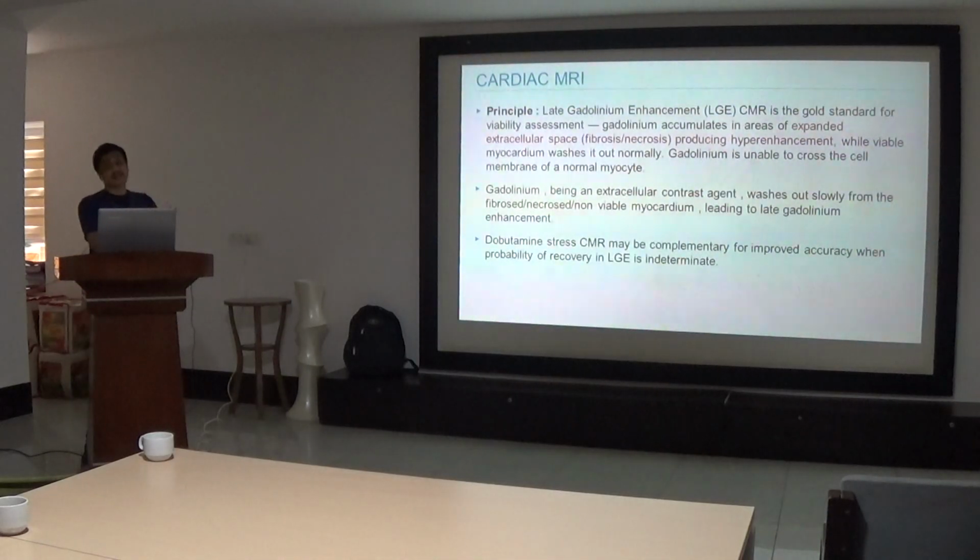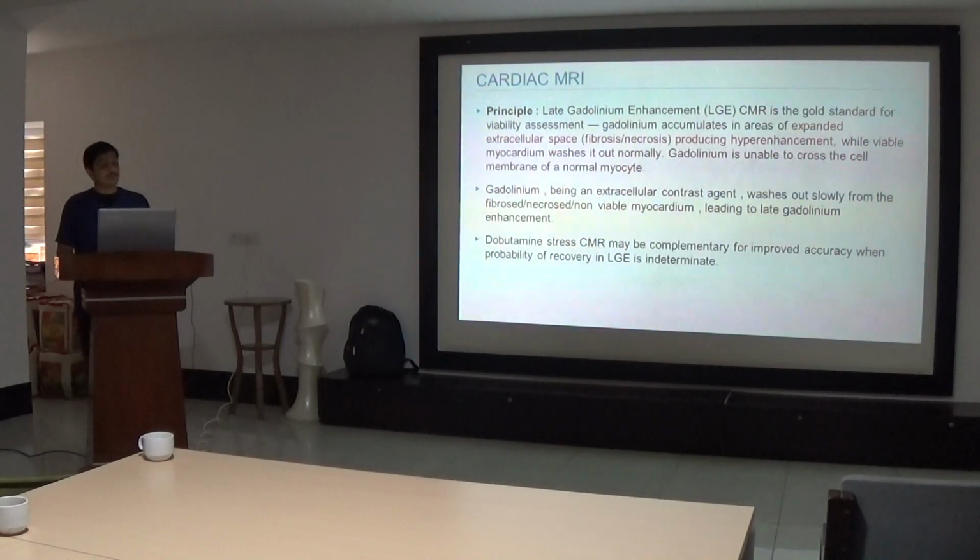And the last modality is cardiac MRI. Cardiac MRI late gadolinium enhancement is basically the gold standard in viability assessment. As we know, the gadolinium accumulates in the area of the extracellular spaces, that is fibrosis or necrosis, producing hyperenhancement. While in the viable myocardium, it washes out the gadolinium. So gadolinium is unable to cross the cell membrane of a normal myocyte. As it is an extracellular contrast agent, it washes out slowly from the fibrosed or the necrosed or the non-viable myocardium, leading to late gadolinium enhancement.